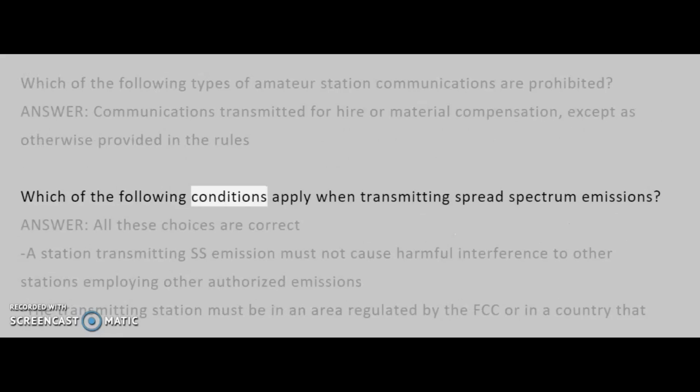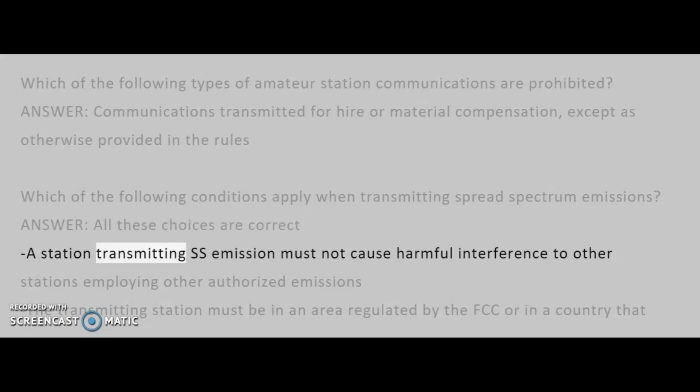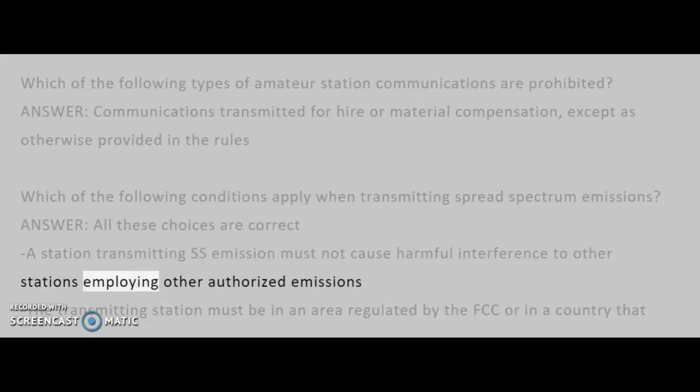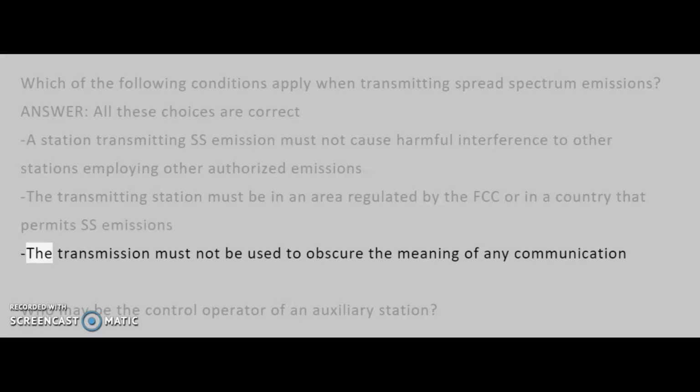Which of the following conditions apply when transmitting spread spectrum emissions? Answer: all these choices are correct. A station transmitting SS emission must not cause harmful interference to other stations employing other authorized emissions. The transmitting station must be in an area regulated by the FCC, or in a country that permits SS emissions. The transmission must not be used to obscure the meaning of any communication.